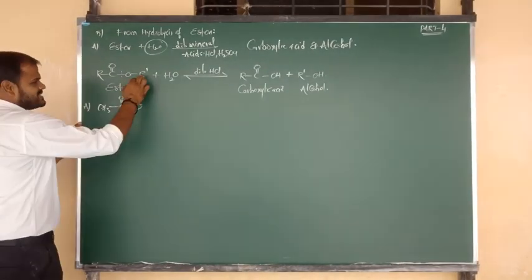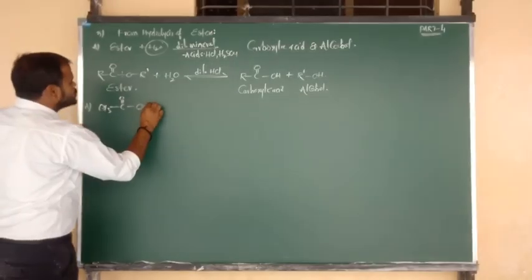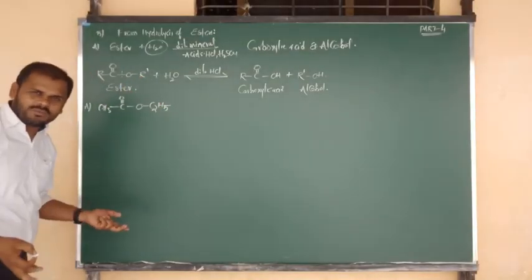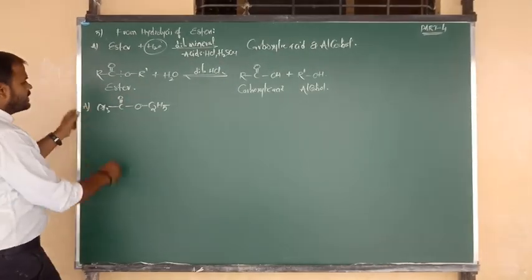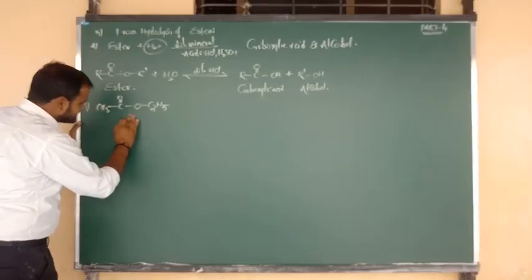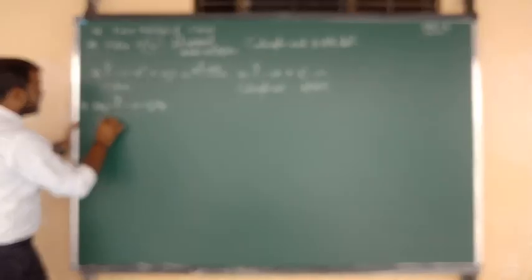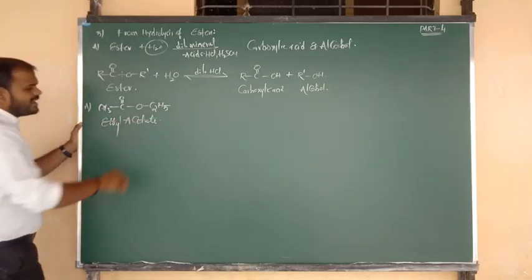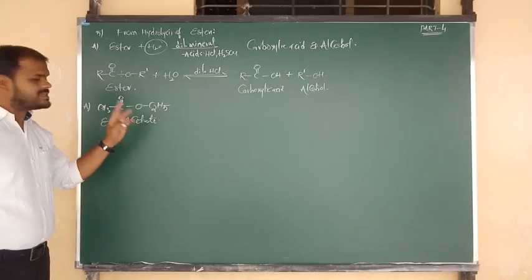Now, in the place of R, I have written methyl. In the place of R prime, I am going to write the ethyl. So R and R prime, we can consider same or different, but here, as for example, I have taken 2 different groups. So, what is the name of this compound? CH3COO, looking like acetate. Which acetate? Ethyl acetate. This is your ester name. So the name of this ester is the ethyl acetate, common name, and ethyl ethanoate, this is the IUPAC name.